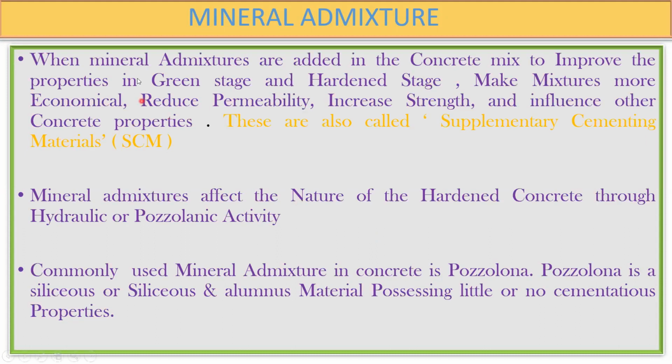So when mineral admixtures are added in the concrete mix, they're added to improve the properties in the green stage. Green stage means when it is fresh. And hardened stage is once your concrete gets set and it starts to gain strength, we call that the hardening stage. So they make the mixture more economical, reduce the permeability, increase the strength and influence other concrete properties.